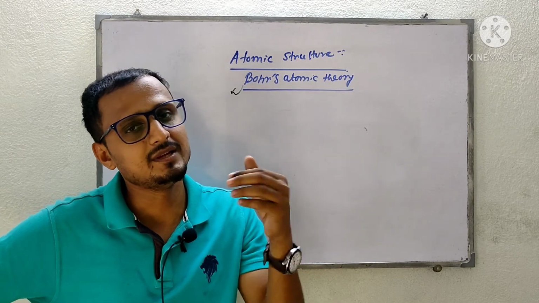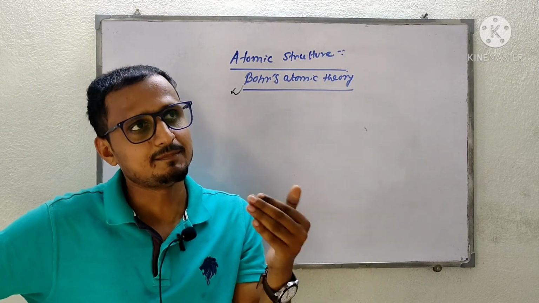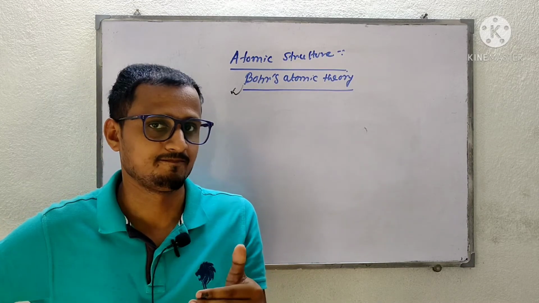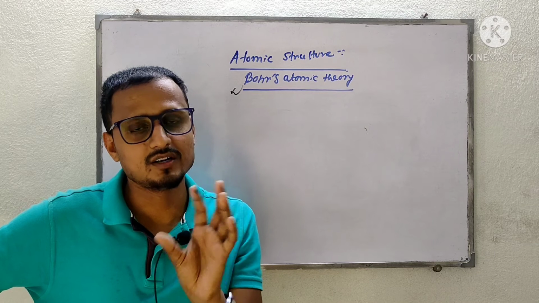Now what is the meaning of quantized? That means it will be an integral multiple of h by 2 pi, and those orbits will be called stationary orbits.